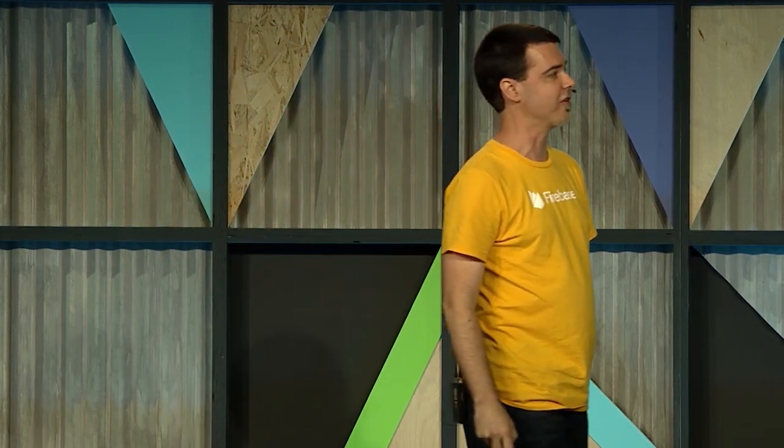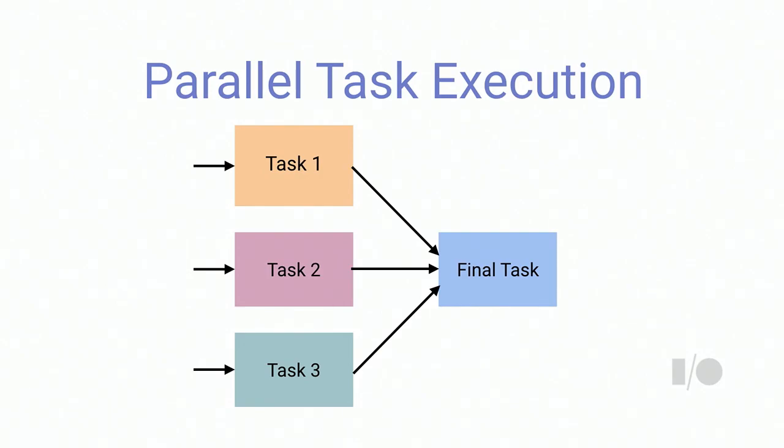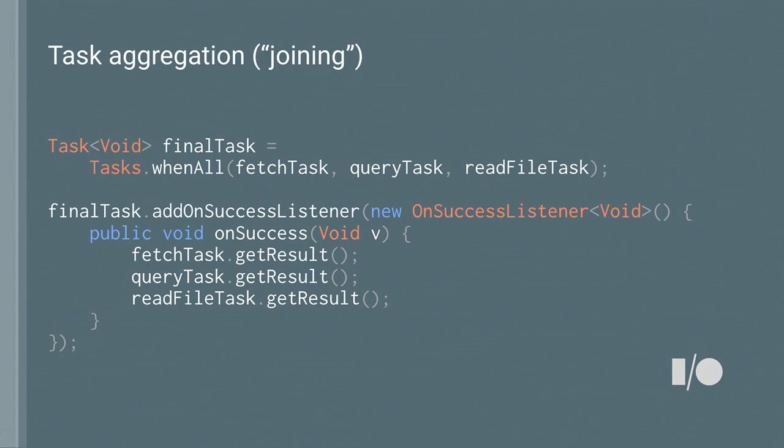If you want to do parallel task execution, and I would say this is actually more common than serial task execution, this is very common if you want to kick off, say, an authentication and a query and a database read, and you want those all to happen at the same time, but you only want to progress to the next step when all of those are complete. So you only want to wait as long as the longest one of those tasks. To run things in parallel, you can use tasks.winAll.